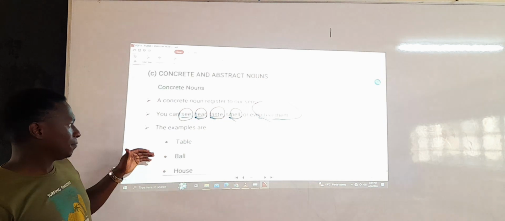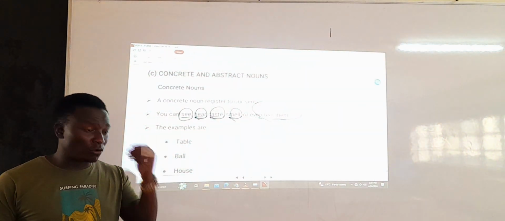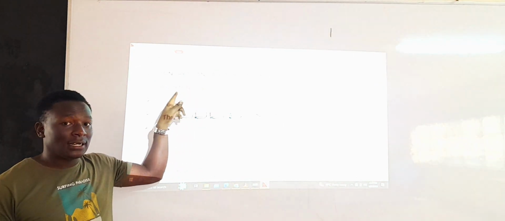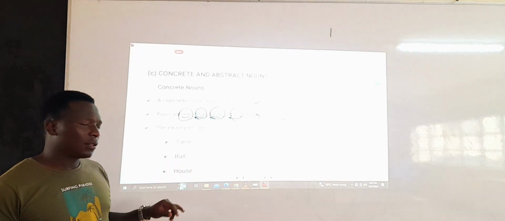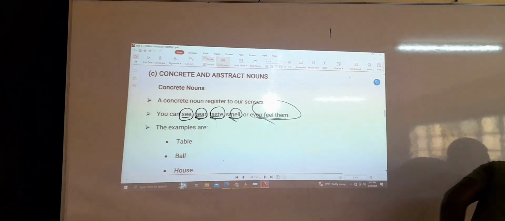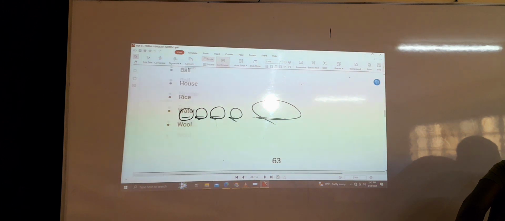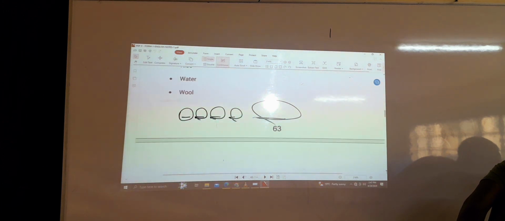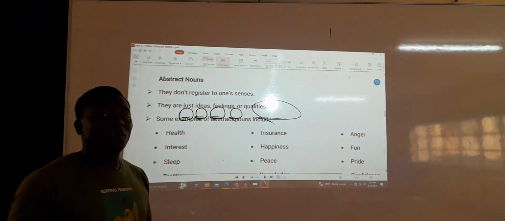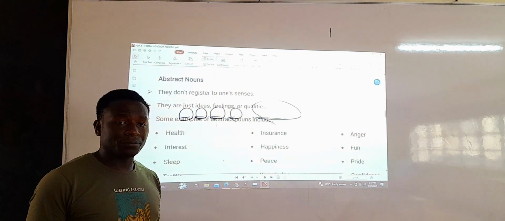So, table. Can you see a table? Yes, I can see a table because it appeals to sight. I can see it. So, table is a concrete noun. Board, house, things that you can see. Rice, water, wool, and so on and so forth. Any noun that appeals to the senses is a concrete noun.